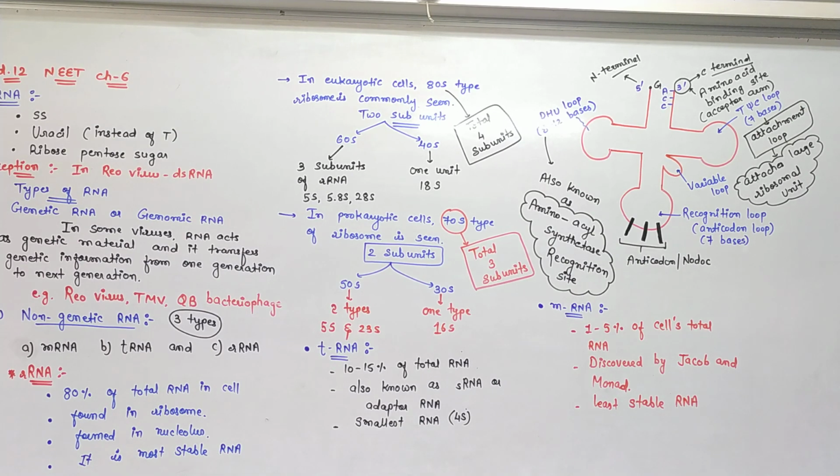Okay, and it carries genetic information in triplet form, in the form of codons, for the formation of the protein strand. And after the translation process, a specific protein is synthesized on the mRNA strand.